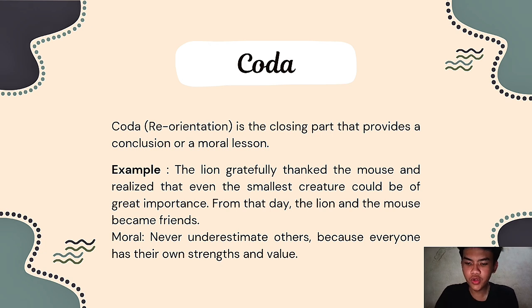The last one is coda or reorientation. Coda or reorientation is the closing part that provides a conclusion or a moral lesson. And for the example, the lion gratefully thanked the mouse and realized that even the smallest creature could be of great importance. From that day, the lion and the mouse became friends. And for the moral, never underestimate others because everyone has their own strengths and value.